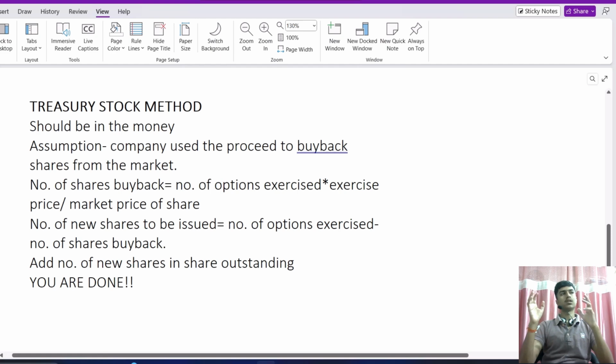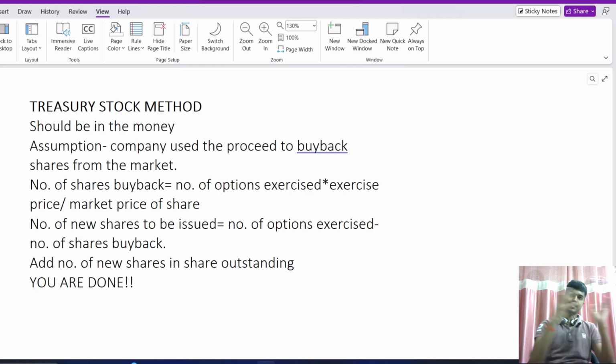Suppose the number of options that are in the money is 100, the exercise price is 5 rupees and the market price is 20 rupees. The amount that will be received is the 5 rupees exercise price into the 100 in-the-money options, so the total amount will be 500. You will use this 500 to purchase shares from the market.